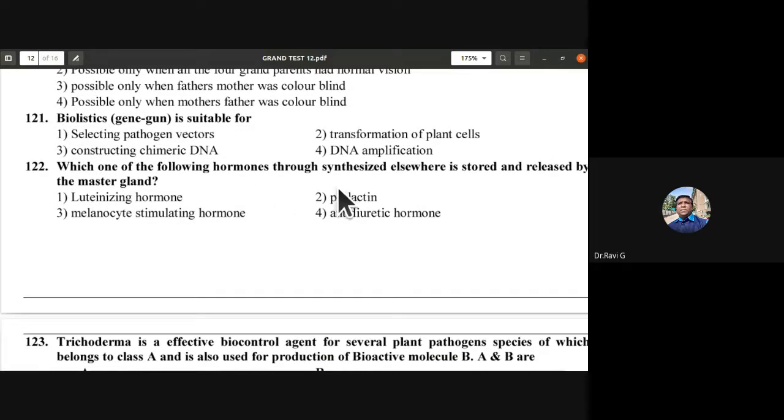Which of the following hormones, though synthesized elsewhere, is stored and released by the master gland? Okay, so it is anti-diuretic hormone, or which one is this? Anti-diuretic hormone and oxytocin are secreted by the hypothalamus.